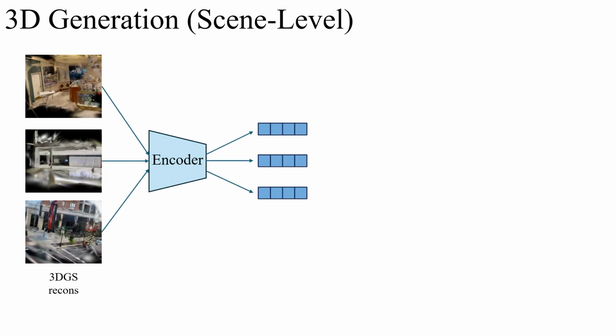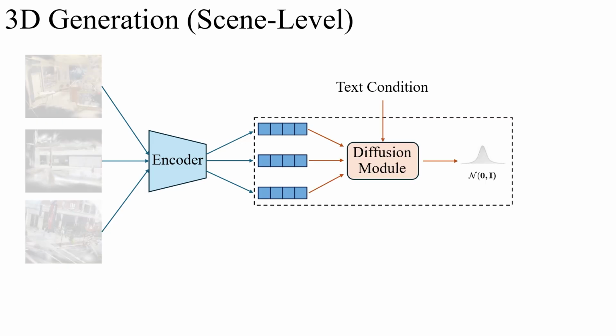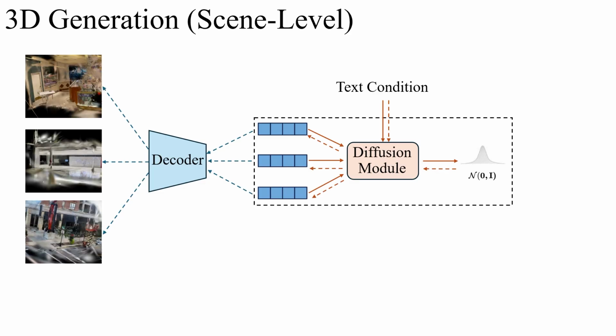After the autoencoder design, we can now achieve scene-level 3D generation by first encoding many 3DGS reconstructions into low-dimensional latents. And then we can train a latent diffusion model on the latent space with paired text conditions. At inference time, we are able to sample from a normal distribution to denoise out clean latents conditioned on text prompts, and then we can recover the scene-level 3DGS with our pre-trained decoder.